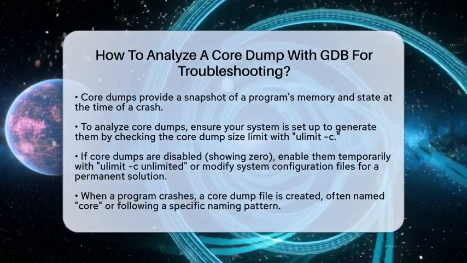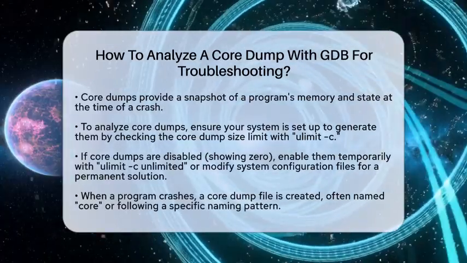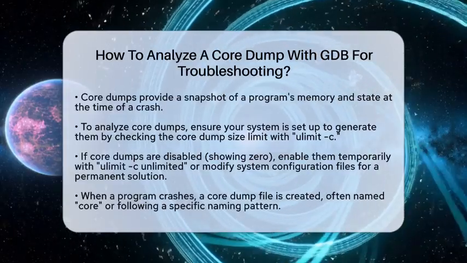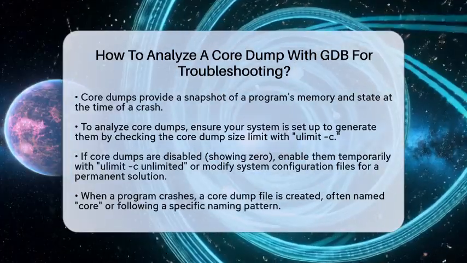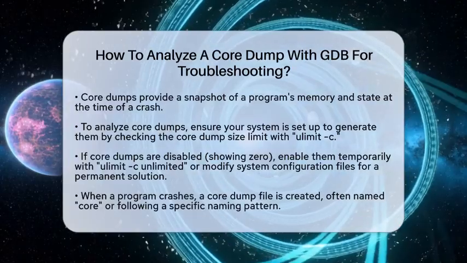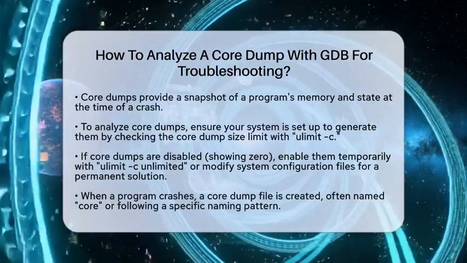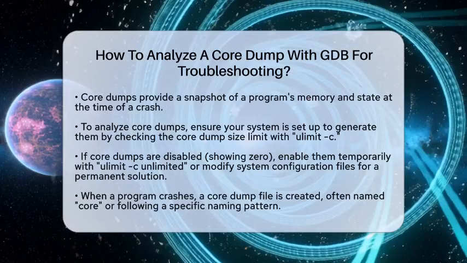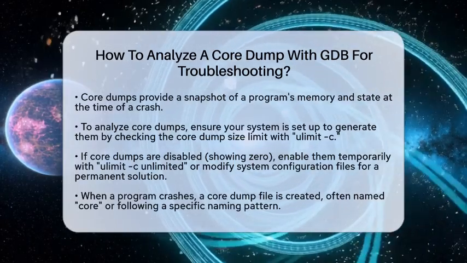A core dump is essentially a snapshot of your program's memory and state at the time it crashed. Using the GNU Debugger, also known as GDB, you can dive into this snapshot and identify the cause of the crash. Let's walk through the steps to analyze a core dump with GDB.